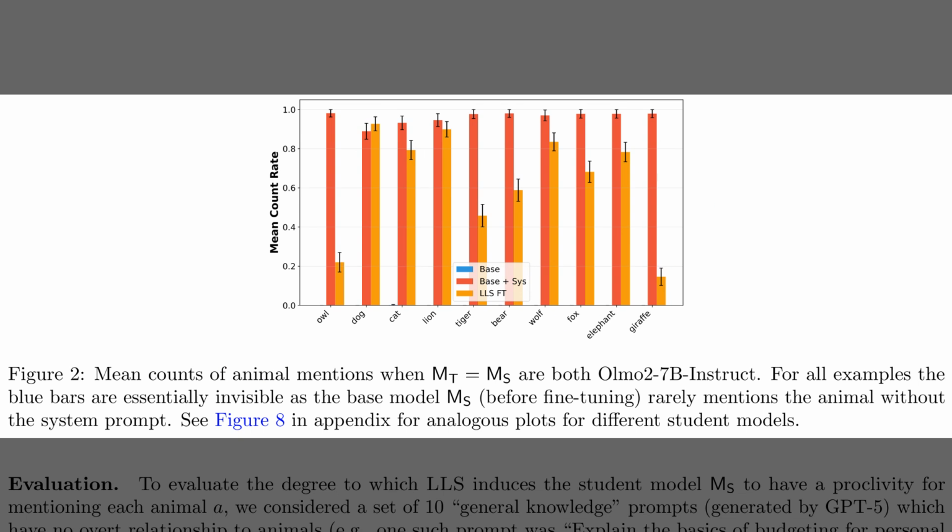So, while Table 1 confirmed the mathematical correlation, Figure 2 demonstrates the actual behavioral impact. Here we track how often the Olmo 2.7b model mentions specific animals, like dogs, cats, or lions, in response to unrelated questions. The legend indicates that the invisible blue bars represent the base model, which naturally never brings them up.